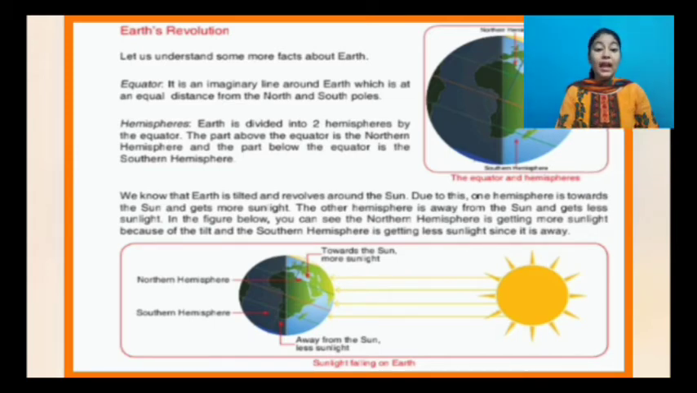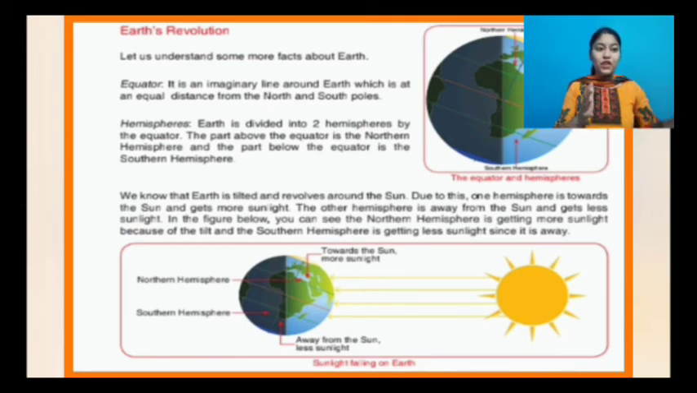Okay, and we know that earth is tilted and revolves around the sun. Due to this, one hemisphere is towards the sun and gets more sunlight, and the other hemisphere is away from the sun and gets less sunlight. So in the picture below you can see the northern hemisphere is getting more sunlight because of the tilt, and the southern hemisphere is getting less light since it is away.